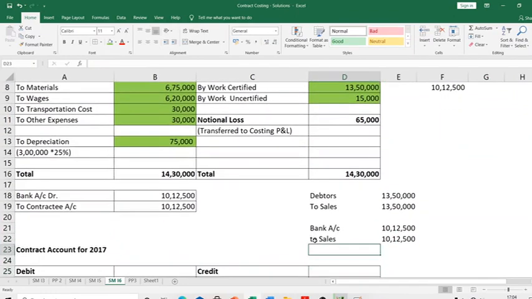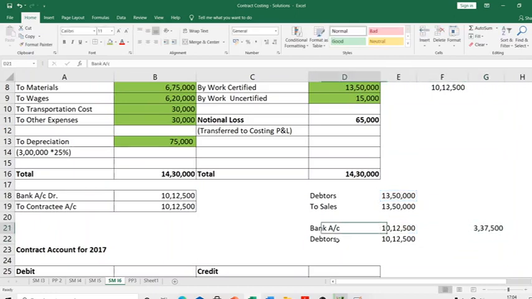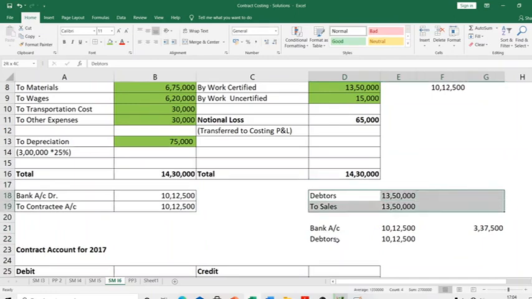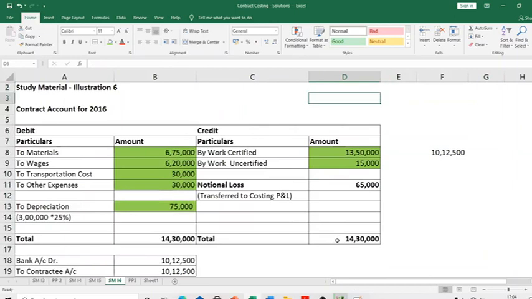Sorry, not bank account to sales, bank account to debtors here. So debtors got a debit of 13 lakh 50,000. Now they get a credit of 10 lakh 12,500. So whatever they have not paid me, they still owe me that amount. This is what I will have in my debtors account. This is how I would have passed my entries had it been a normal scenario. Here my debtor is my contractee, the person for whom I am doing the work.